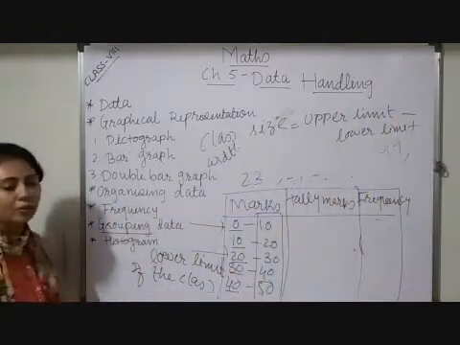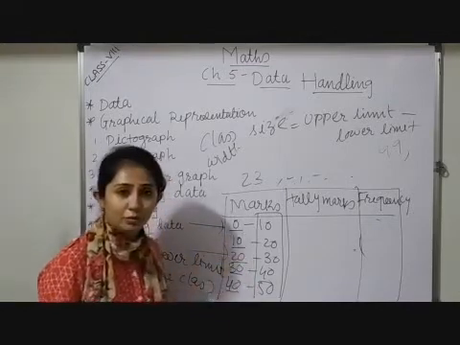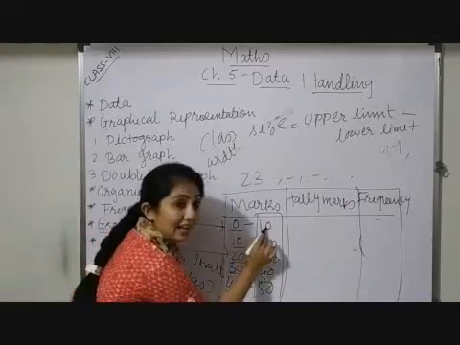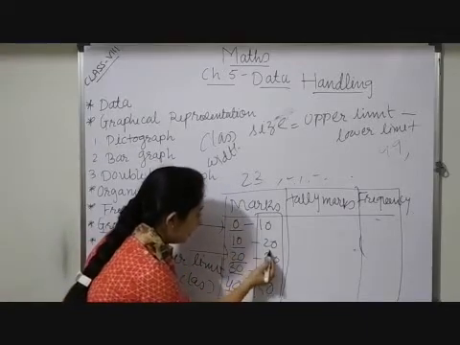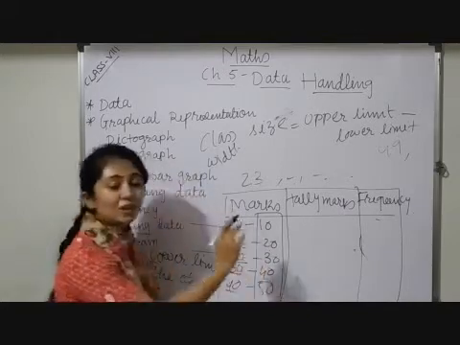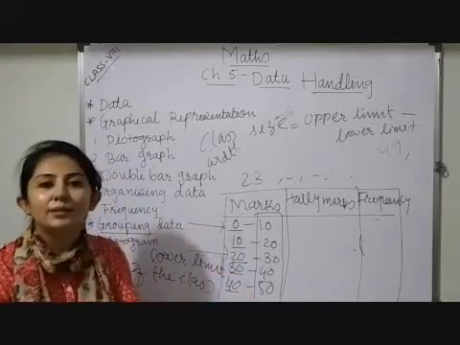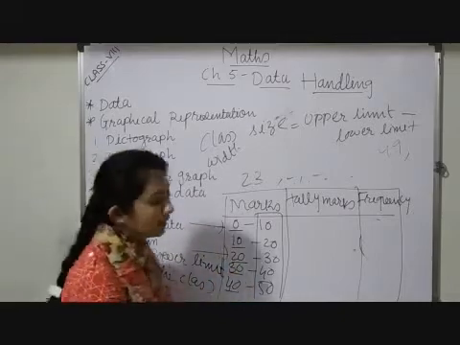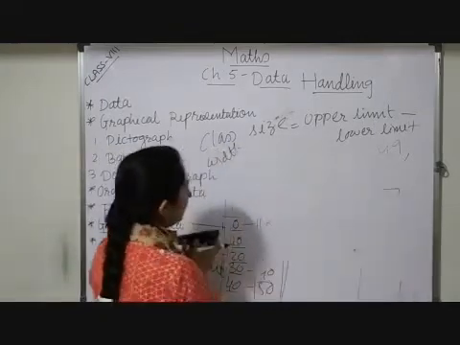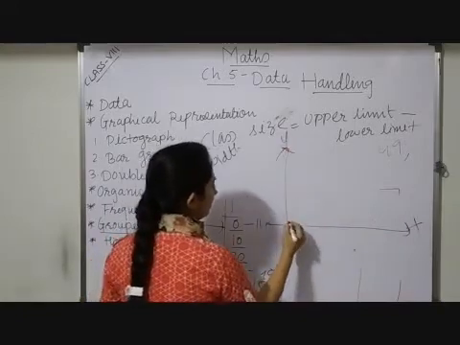After that, histogram. While we are grouping all this information, you may observe that all the ranges are continuous: 0 to 10, after 10 comes 20, then 20 to 30, then 30 to 40. You can observe that no space is there between the intervals. When I represent this information on a graph, what type of graph will I get? This is the X-axis, this is the Y-axis.